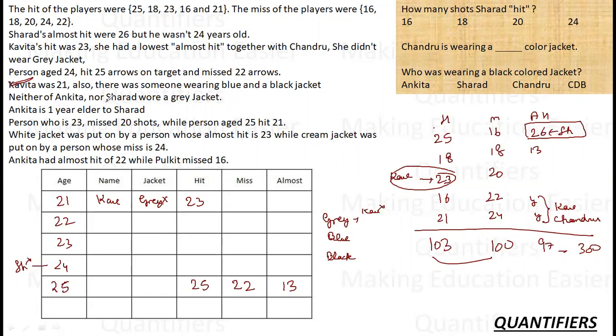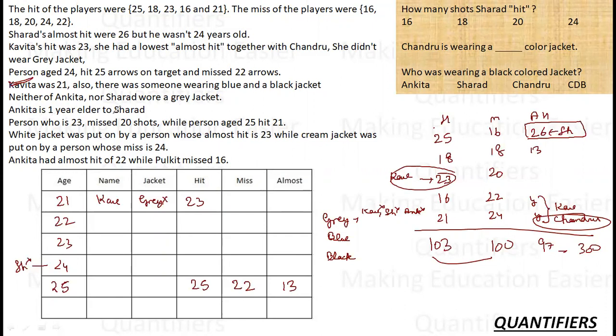Neither Ankita nor Sharad wore a grey jacket. So Ankita didn't wear it, Sharad didn't either, and Kavita had already not worn it. So these three people are not wearing it. So it can be Chandru, let's say, or the fifth person is Pulkit. So it can be Pulkit only. So let's see what it is.